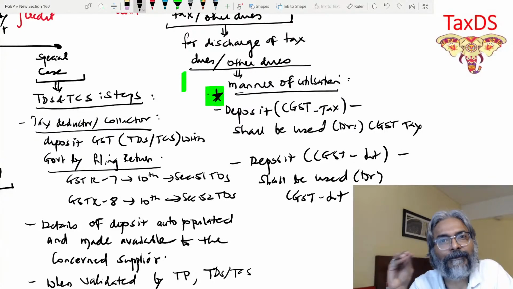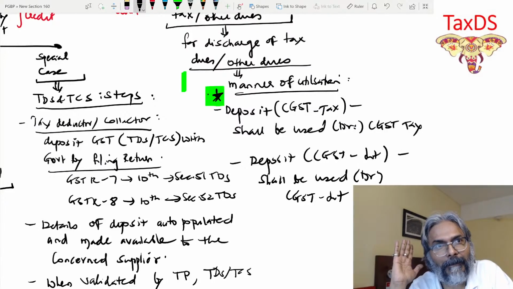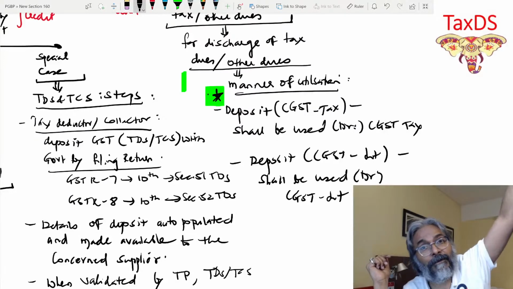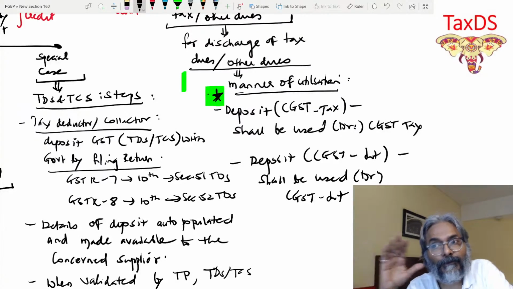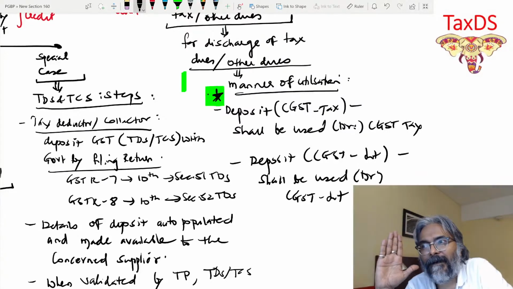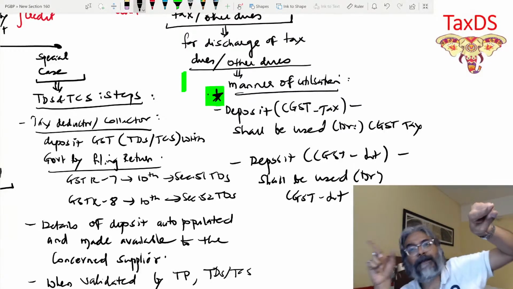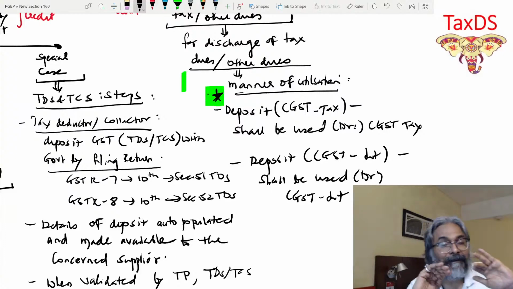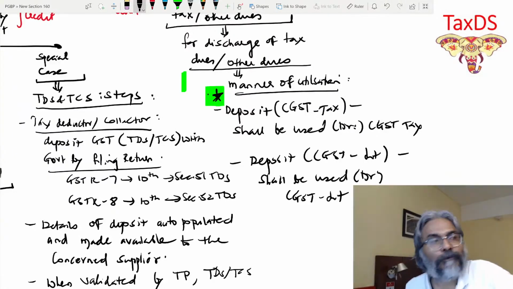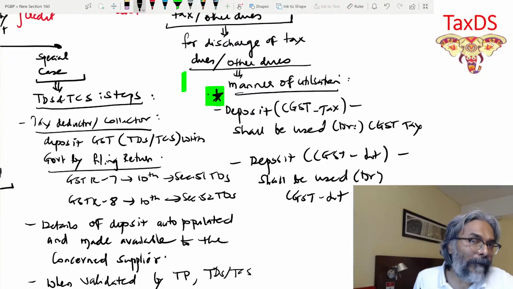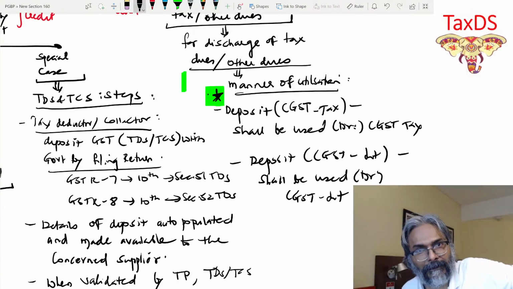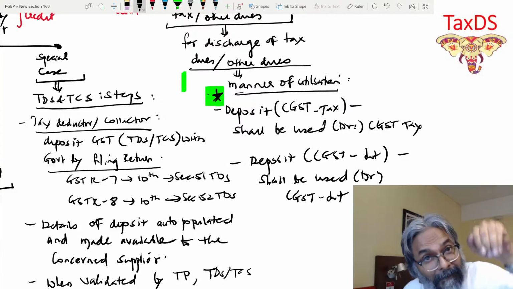Now I don't have cash to pay right now, but there is a CGST deposit. In that CGST, there's already a deposit of 1 lakh. The question is this: can I transfer this particular amount from the tax to the penalty? Can I do that? And the answer is yes. See, they have to make it business friendly. So if you already have an amount lying in the deposit account,